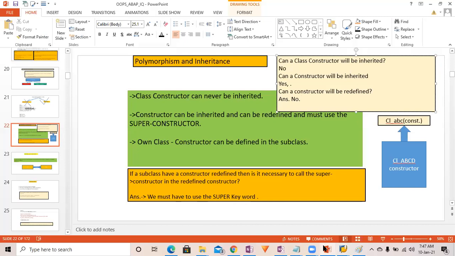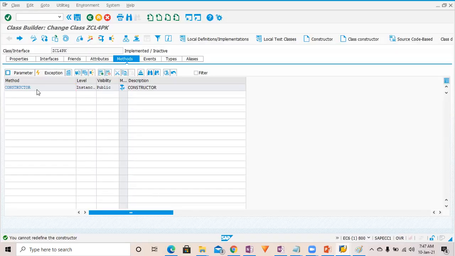So I hope now yesterday's confusion is clear, right? That's what we wrote yesterday also, correct? Can a constructor be redefined? No, that is not possible. Can a constructor be inherited? Yes, that is possible. Can a class constructor be inherited? No, that is not possible, right? So this is how you can also do the experiment and you can learn.